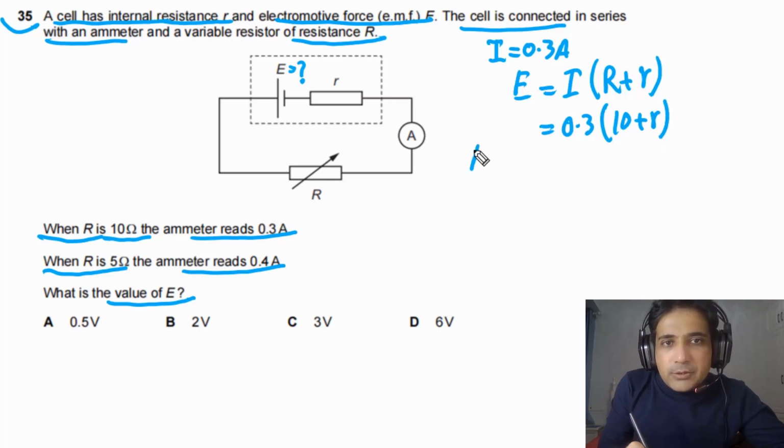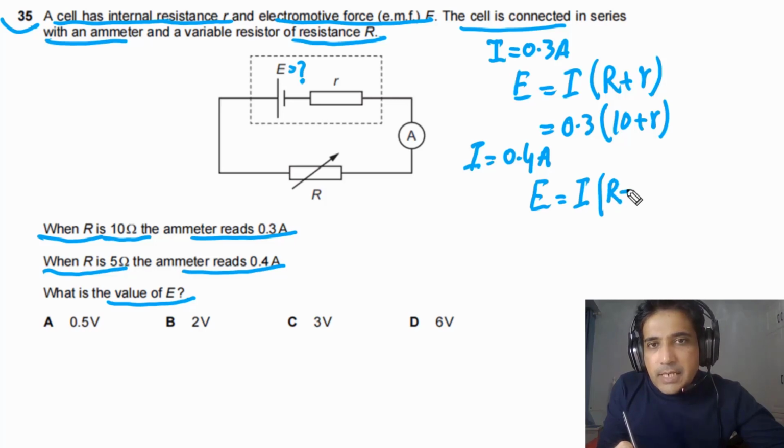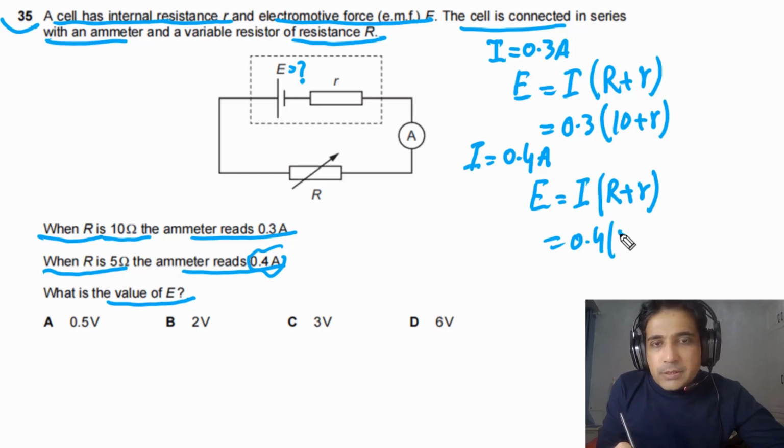We can also rewrite this equation when current is equal to 0.4 amps. So E is equal to I, current in the circuit, times load resistance plus internal resistance. In this case, current is equal to 0.4 amps as it is given here. Load resistance is equal to 5 ohms and internal resistance is not given.